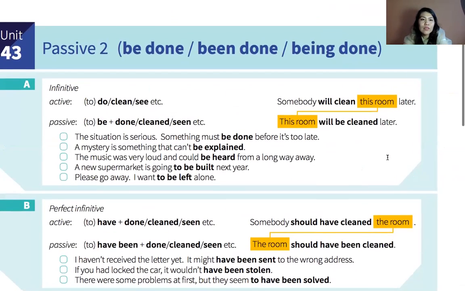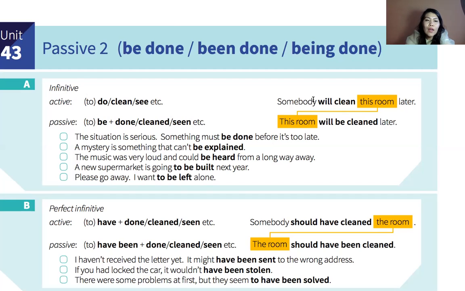So this is about the infinitive. For example, to do, to clean, to see, yes? In that case, we can say to be done, to be cleaned, to be seen. For example, somebody will clean this room. It's in the future, will clean. We can say in the passive, this room will be cleaned later.